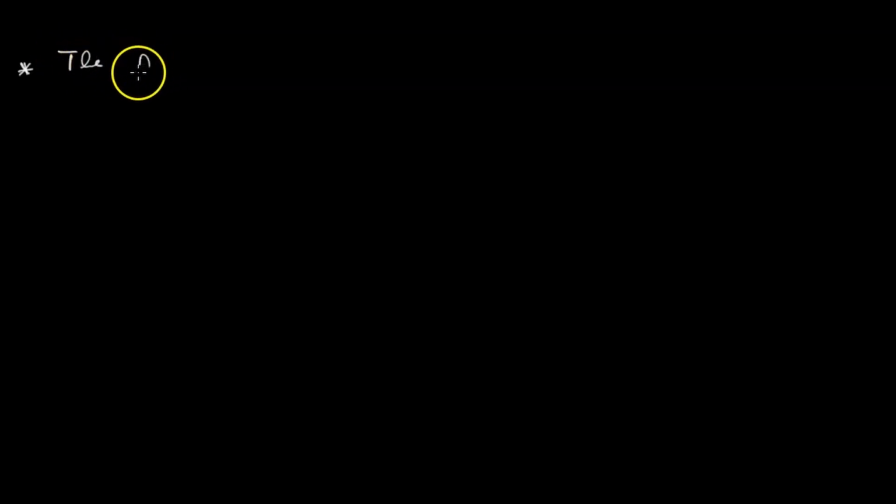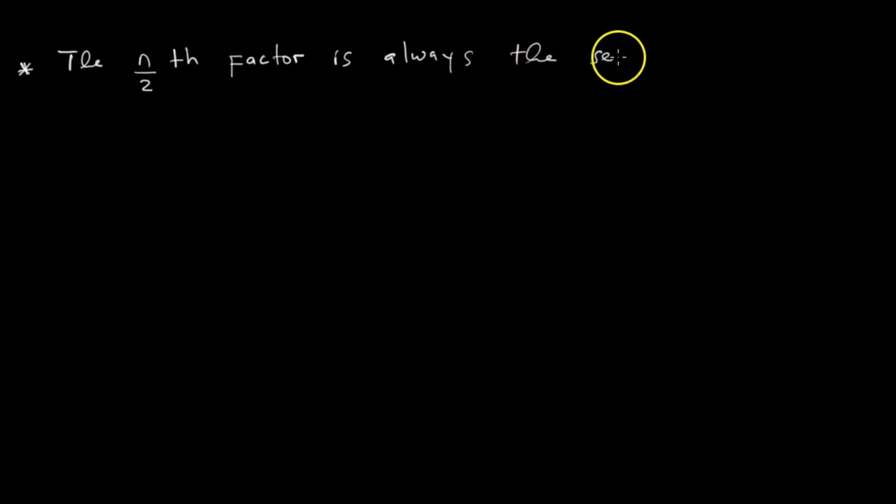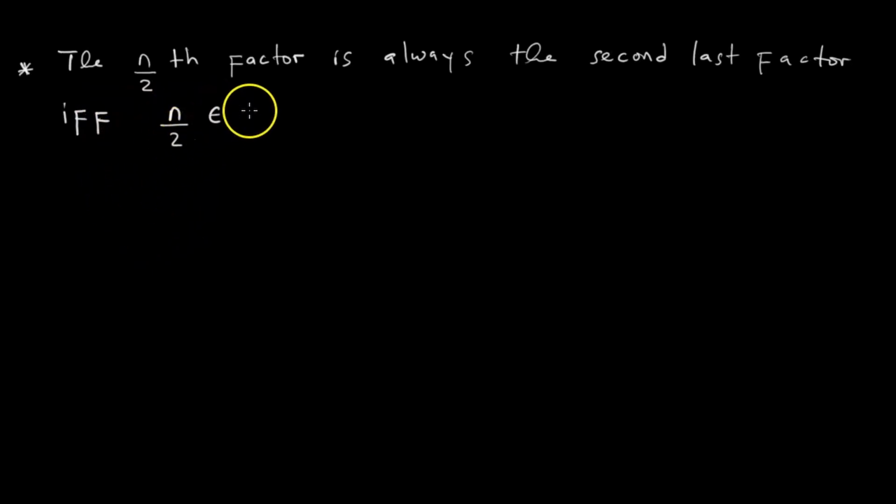the n over 2th factor, like that, is always the second last factor, and only if, so if and only if tinonyora aine mafr2, n over 2 is an element of whole numbers.